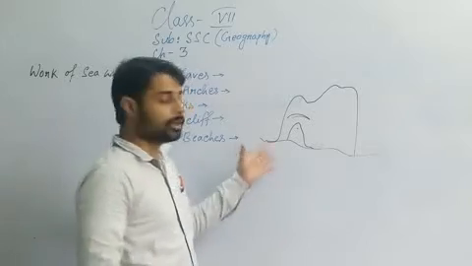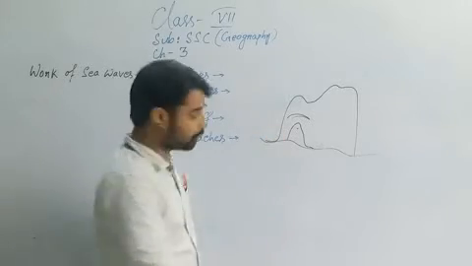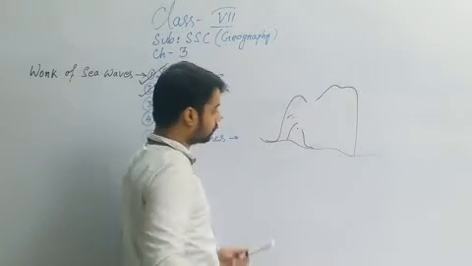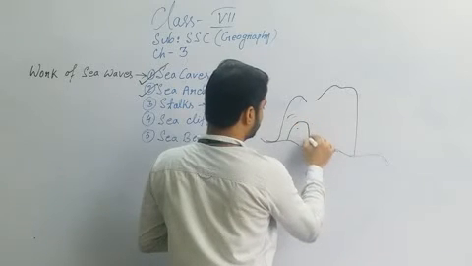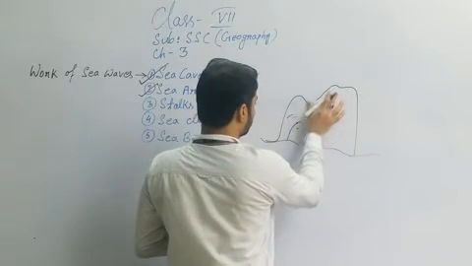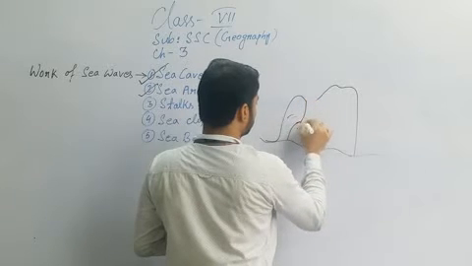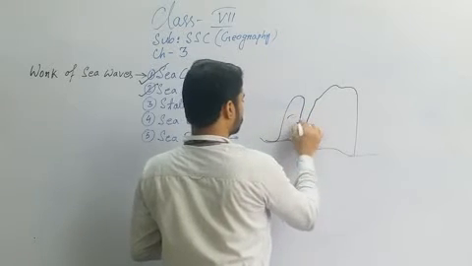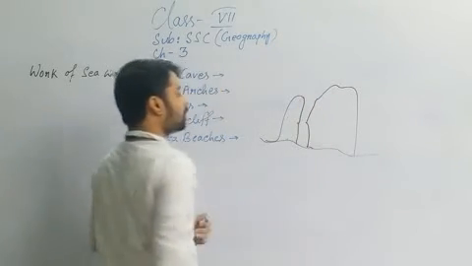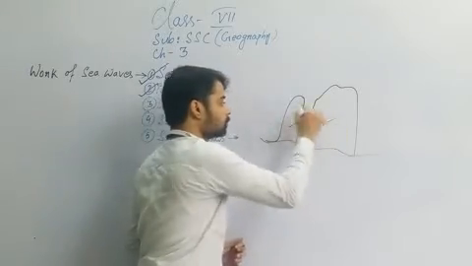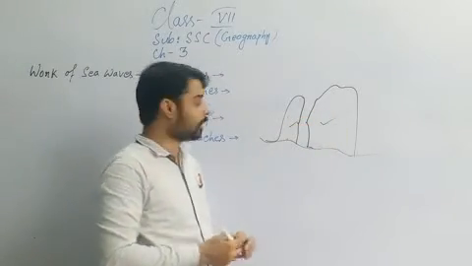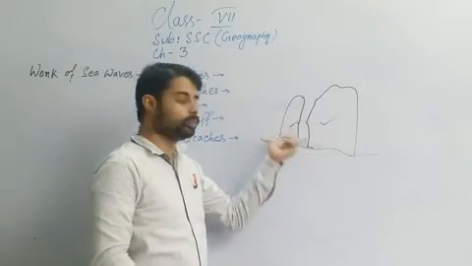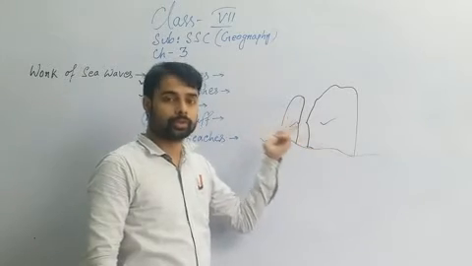In this bay we can see this type of landform. The roof of the caves is broken in this way, and this type of wall-like landform is created, called a stack. All these things happened with erosion by the sea waves.